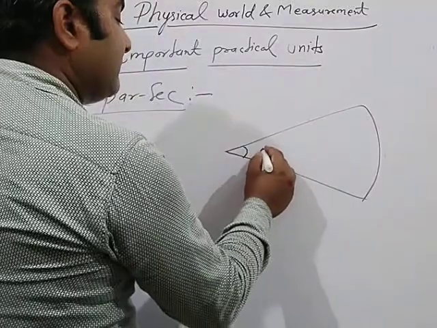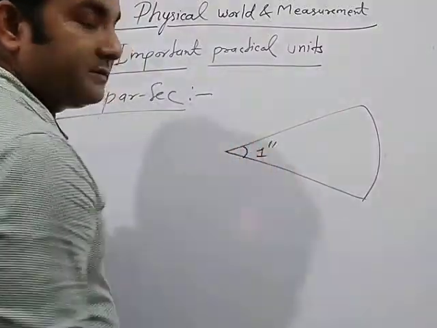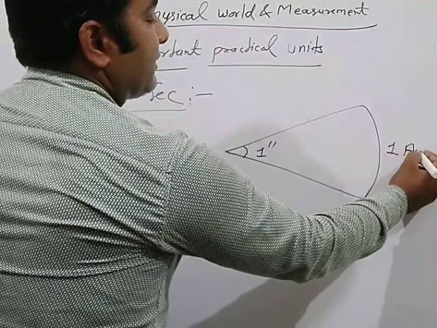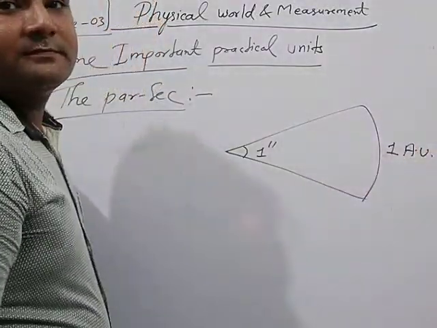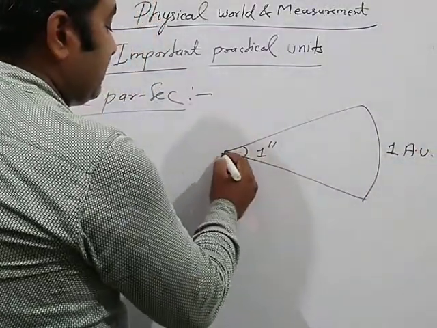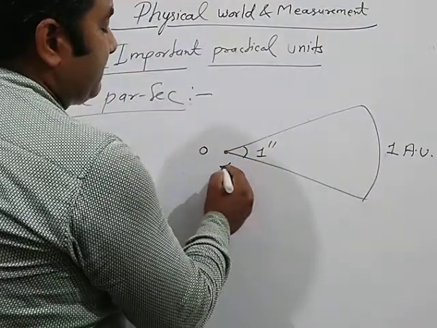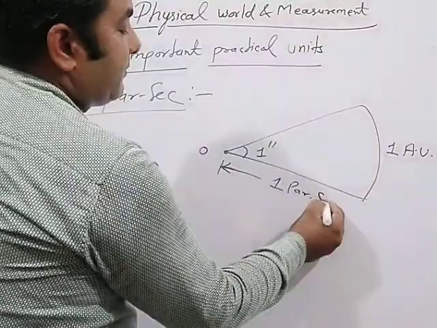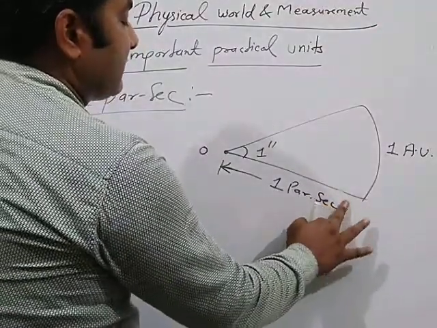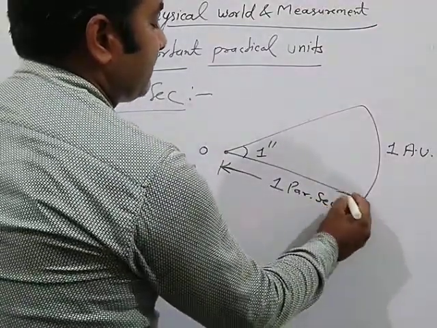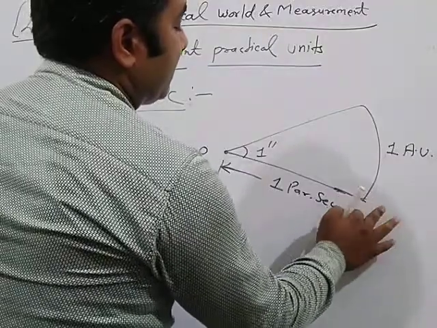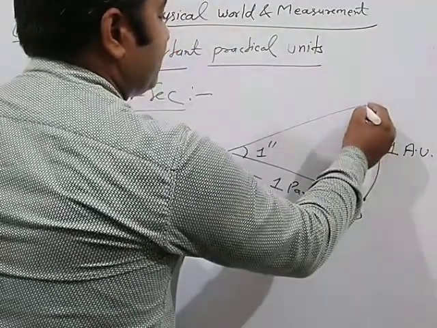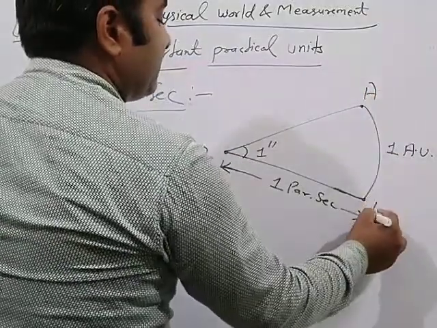Here the angle is 1 second and the arc is 1 astronomical unit, then the radius of the circle will be 1 parsec. Very easy concept. When the diagram concept is clear, you can define it very easily.